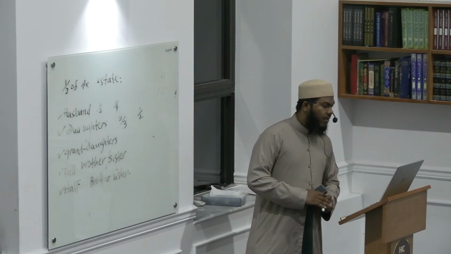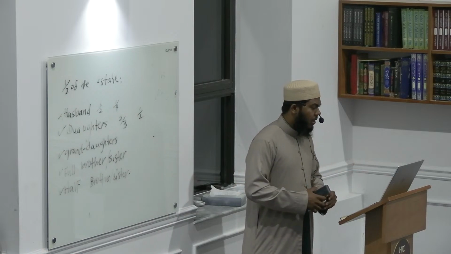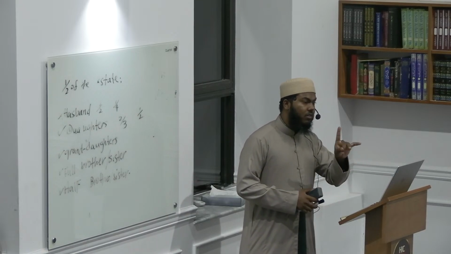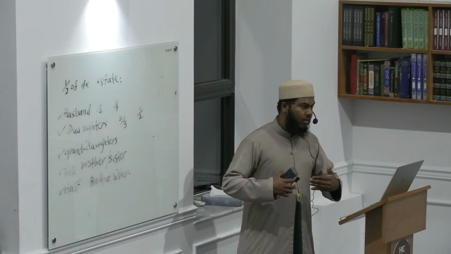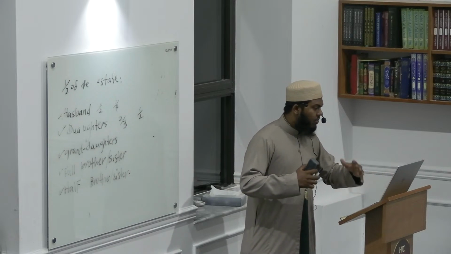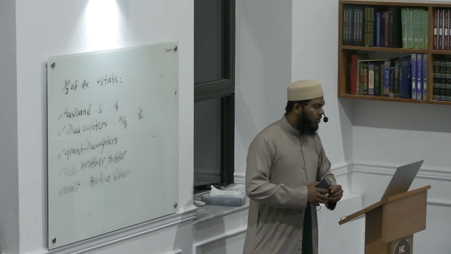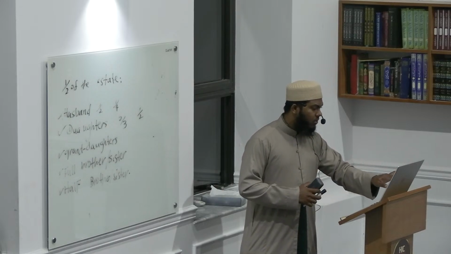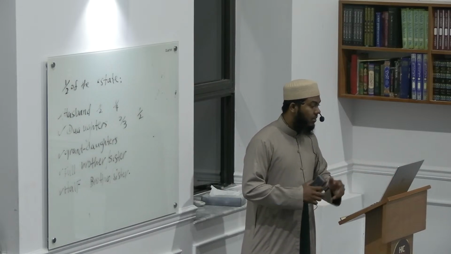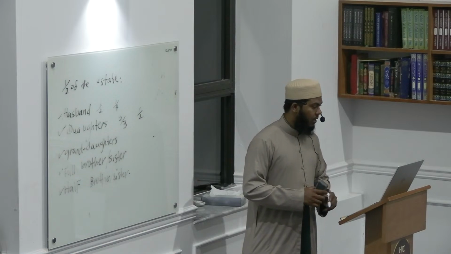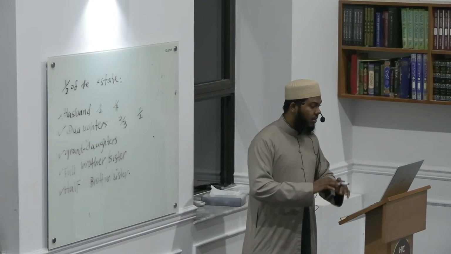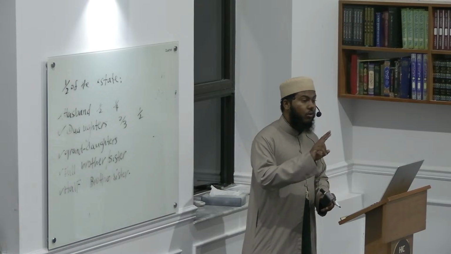So in such a scenario, let's say, for example, the person passed away and he has one sister. We're talking about biological sisters. If there are 2 or more sisters and no grandchildren or children, the sisters will get 2/3 of the estate, and they will get half of the estate if there is only one sister and no children or grandchildren.